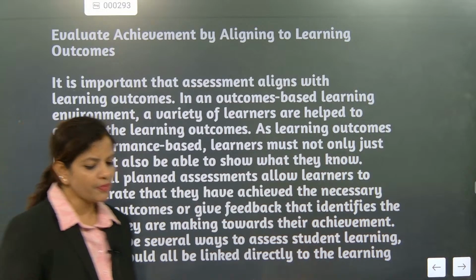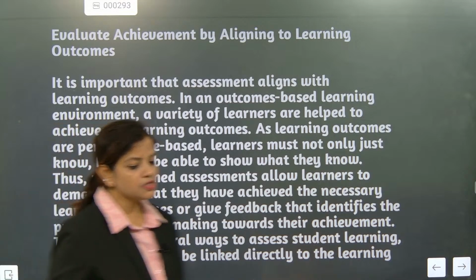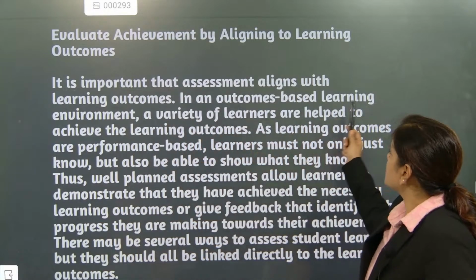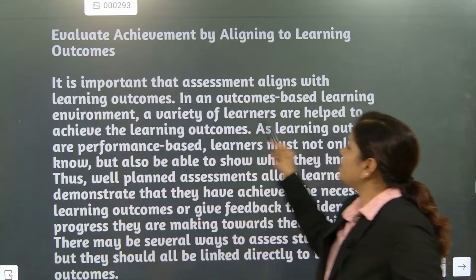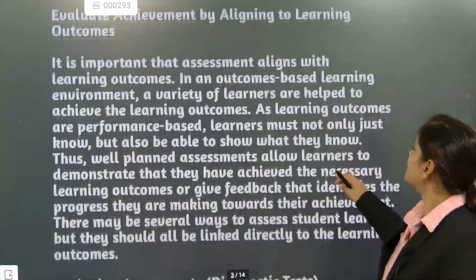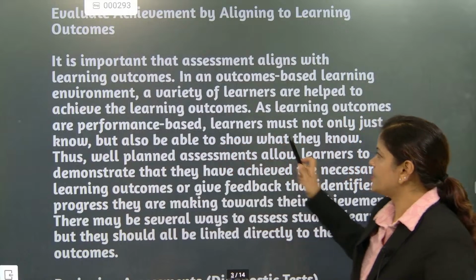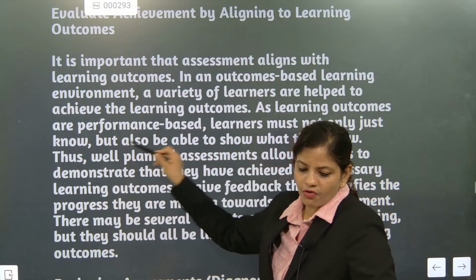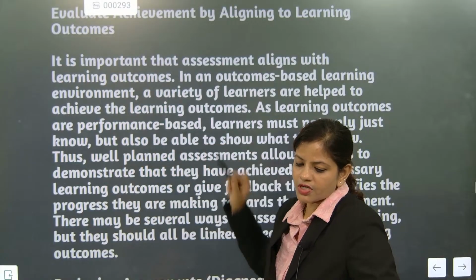So I hope you might have understood this one. So this is important, that assessment aligned with learning outcomes. In an outcome-based learning environment, a variety of learners are helped to achieve the learning outcomes. Okay, as learning outcomes are performance-based. लर्निंग आउटकम्स क्या होता है? परफॉर्मेंस बेस्ड. तुम कैसा परफॉर्म करते हो उसी तरह का आउटकम आएगा.